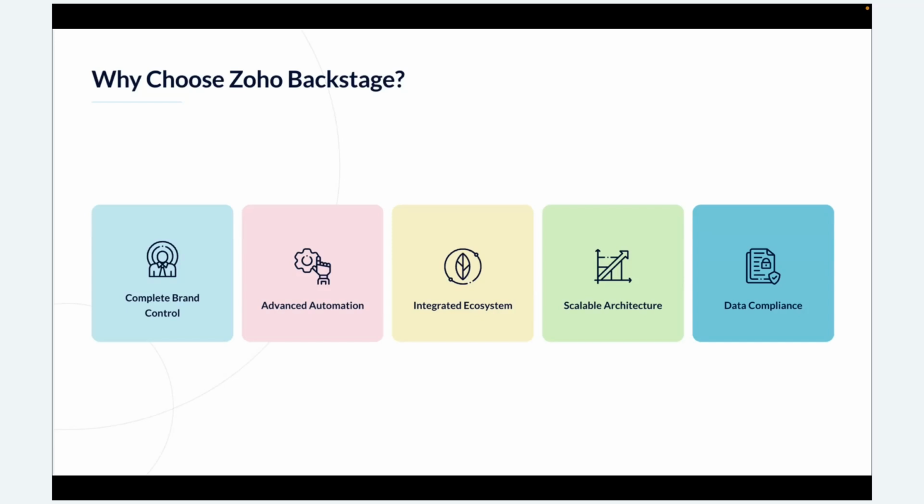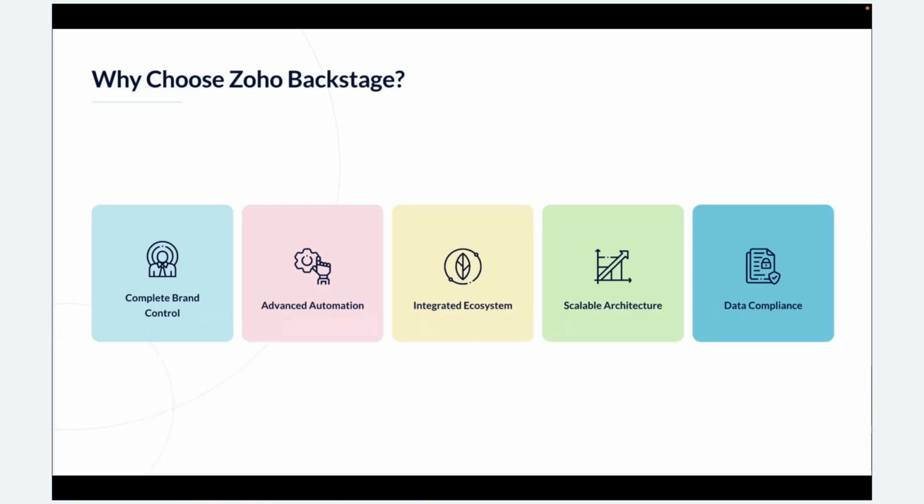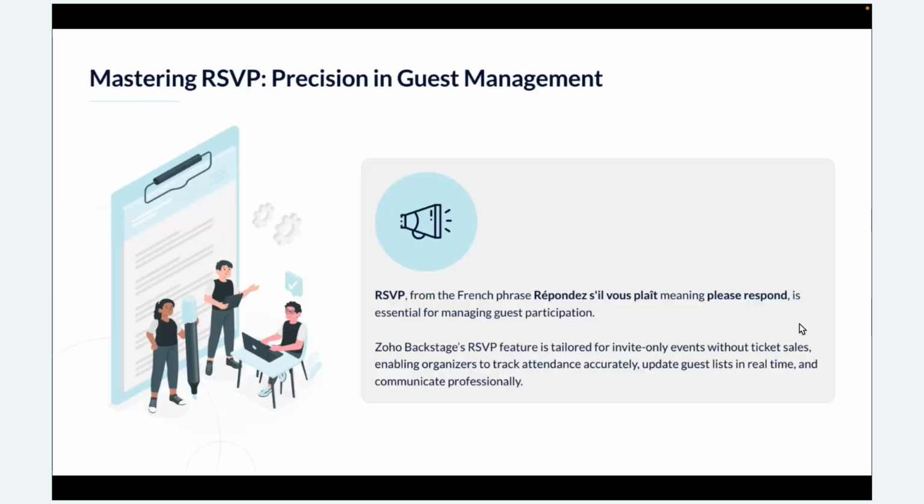They can opt in or opt out of any mailing topics. They can give consent in the form that they submit, whether they are okay with exposing their data or do not want to expose it. Unsubscribe options are also there. And one last thing: Zoho Backstage offers secure payment processing as well. Since it has integration with various payment gateways, attendee information is stored securely and encrypted in Backstage. And next, the topic we are going to go through is RSVP.